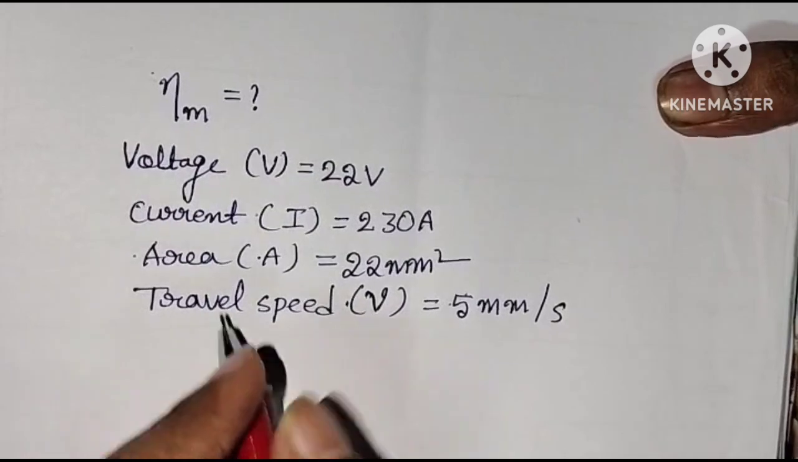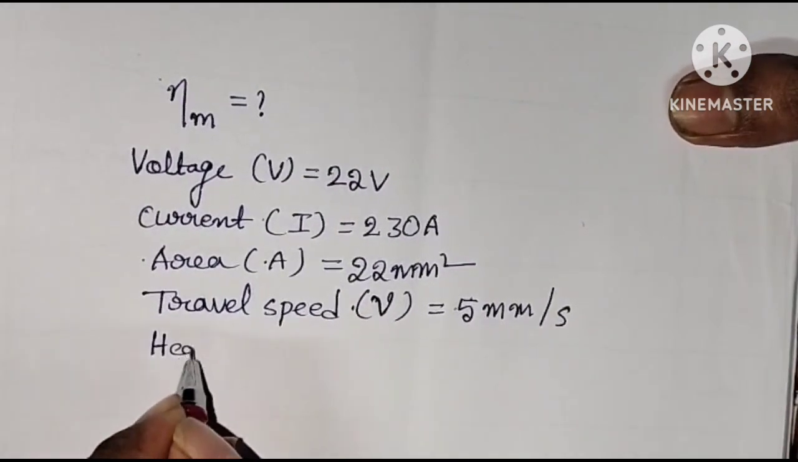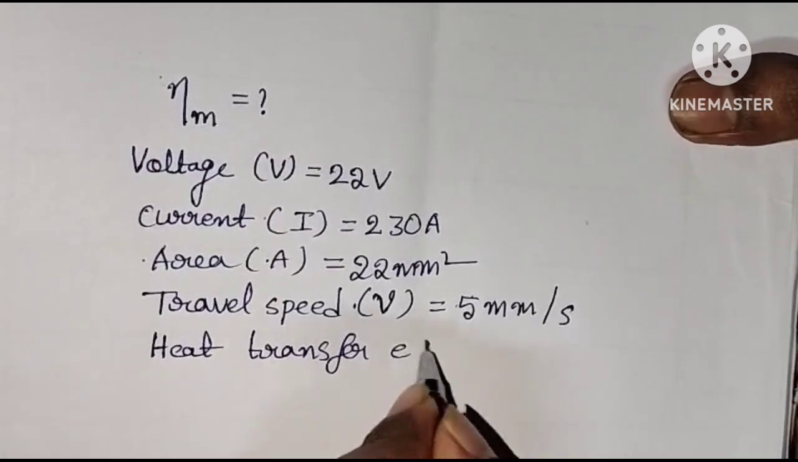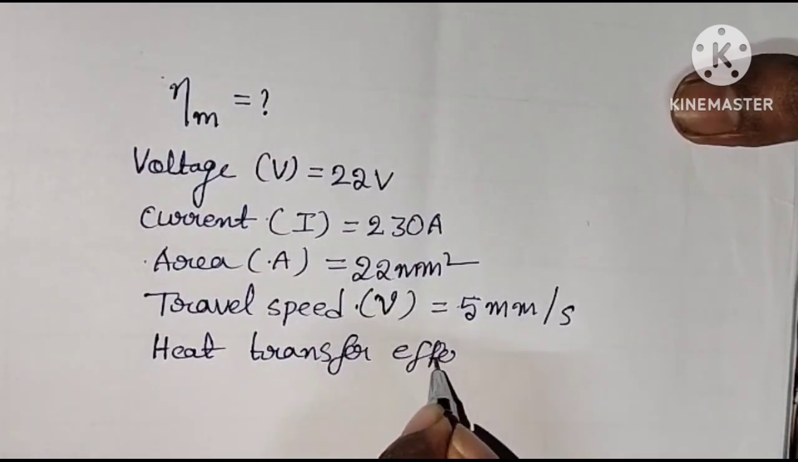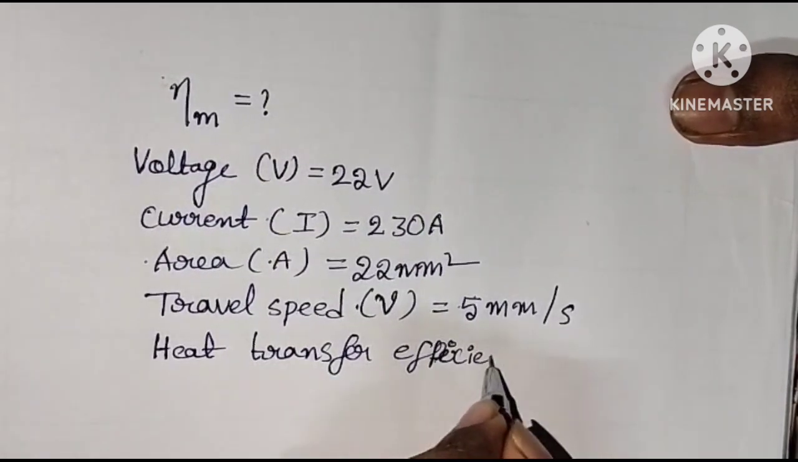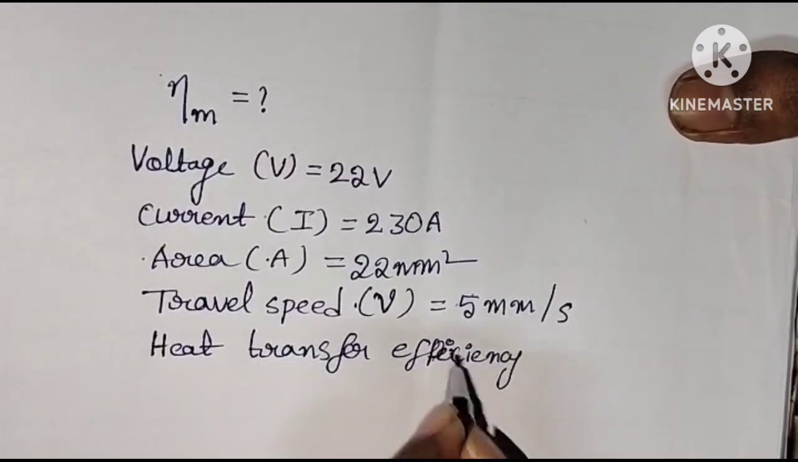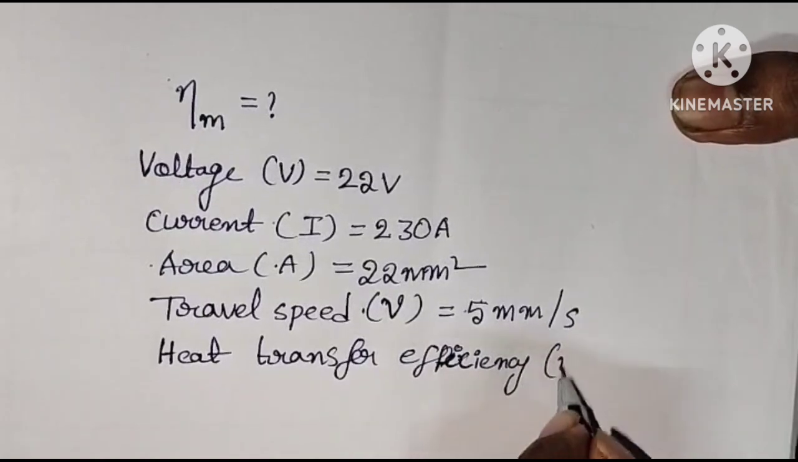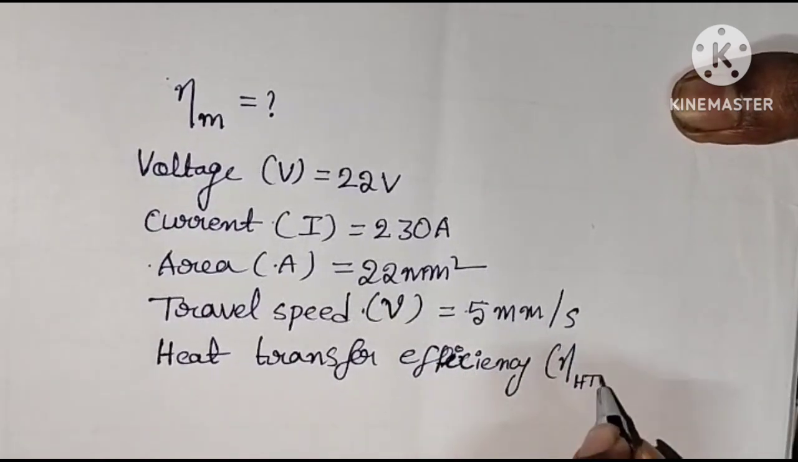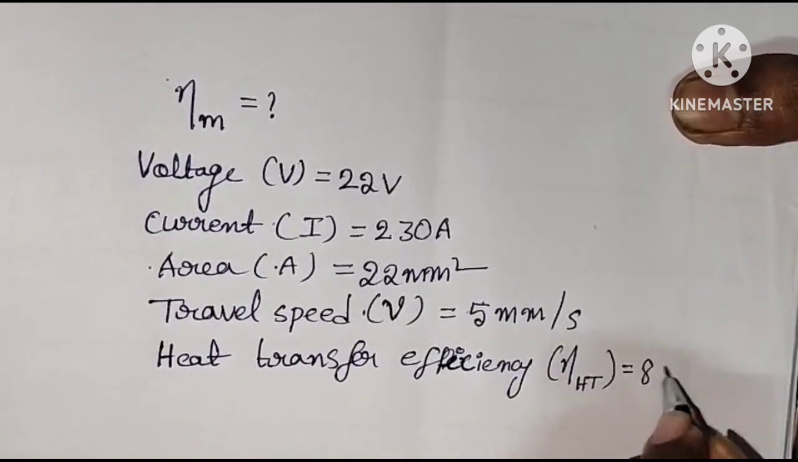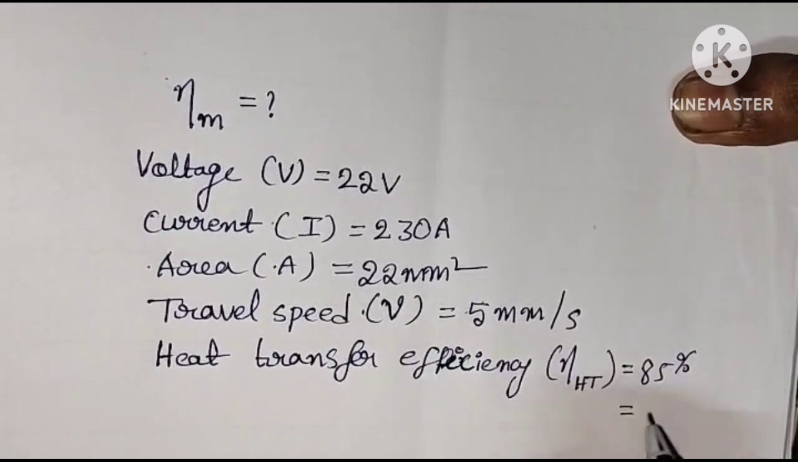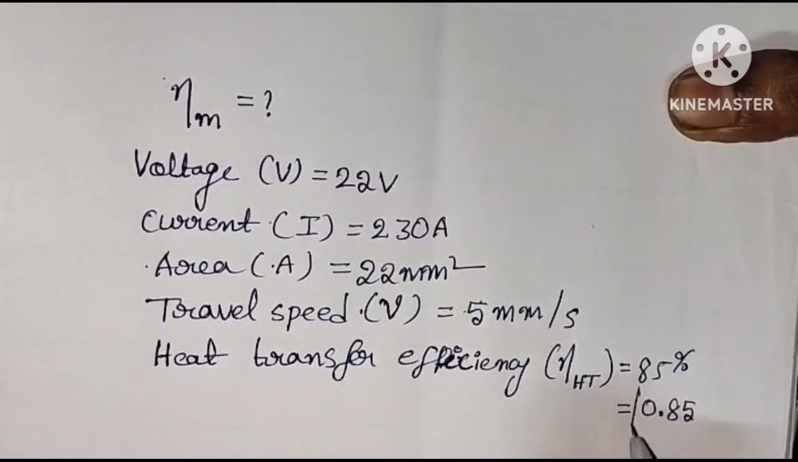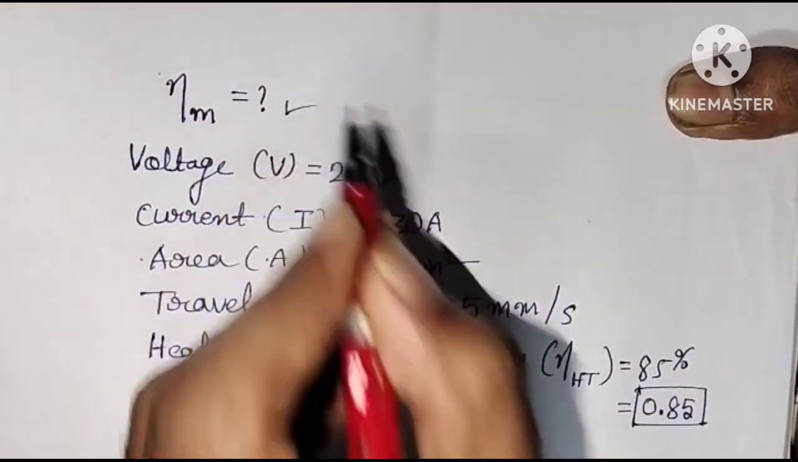Okay, still given heat transfer efficiency. So heat transfer efficiency is denoted by eta ht, suffix ht, is equal to 85%. 85% means we can write it as 0.85 in decimals. So we need melting efficiency.